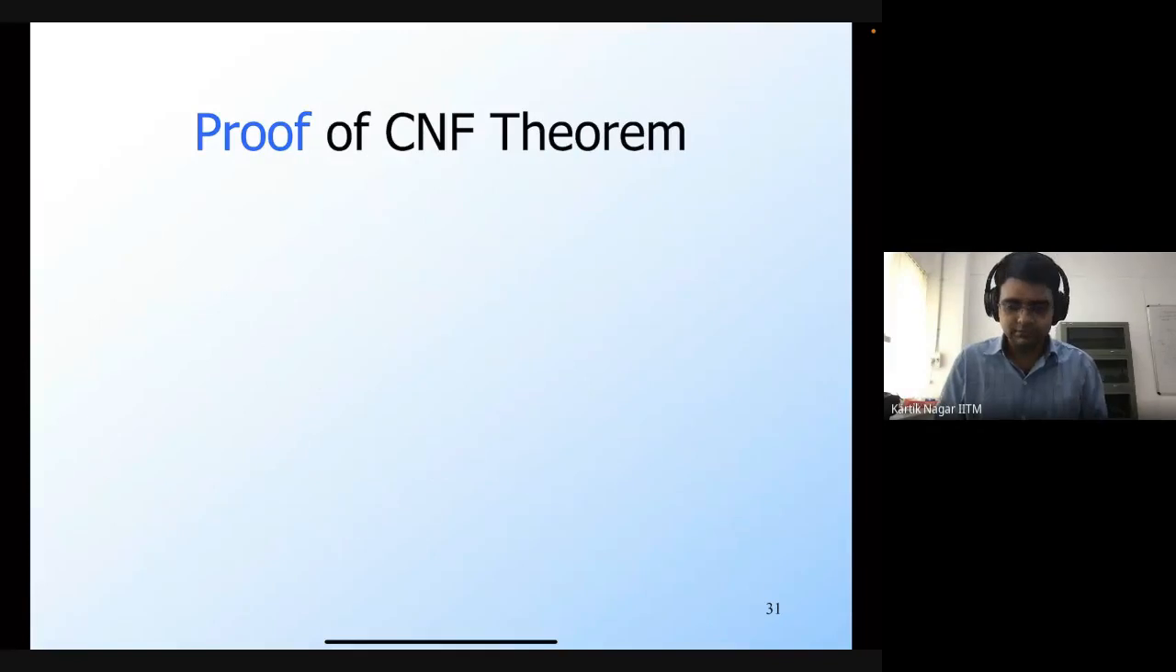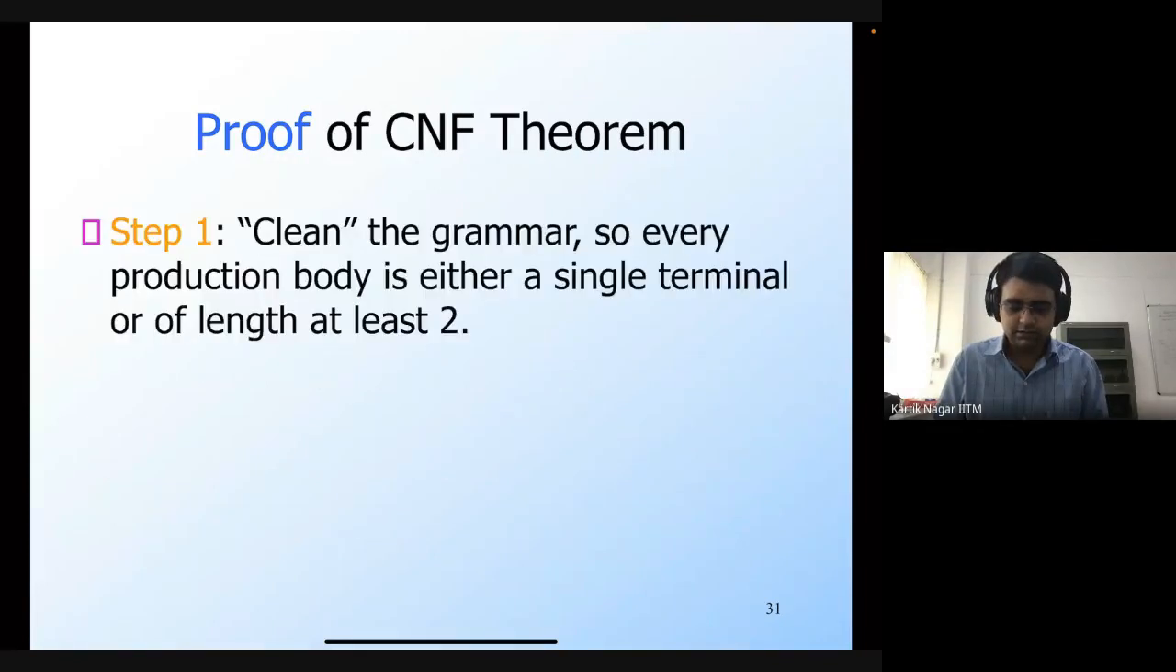Okay, so let's see how we can bring a grammar into CNF form. The first step is what we've already done, which is to clean the grammar, which means to remove epsilon productions, unit productions, and the useless non-terminals. After doing that, every production body is either going to be a single terminal or of length at least 2.